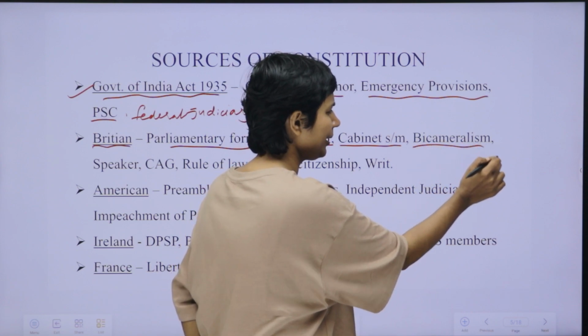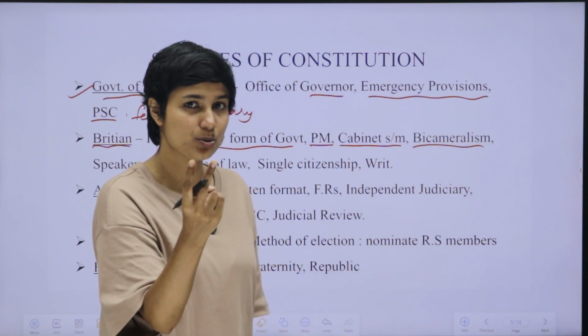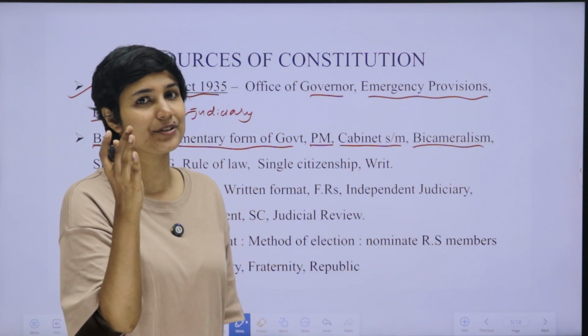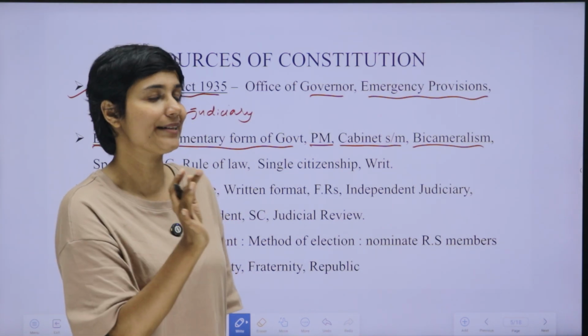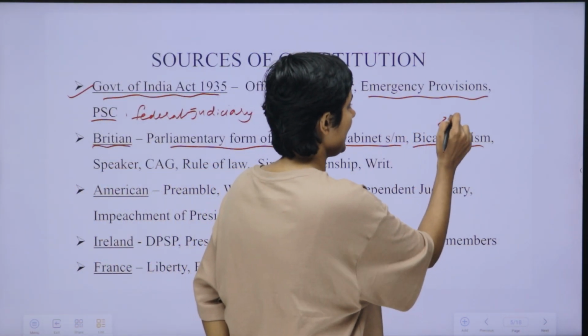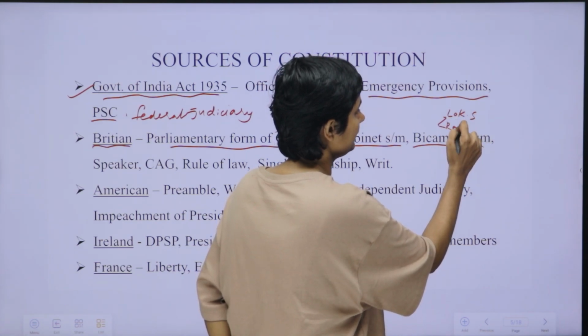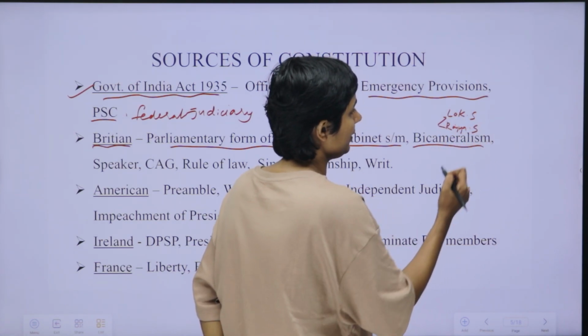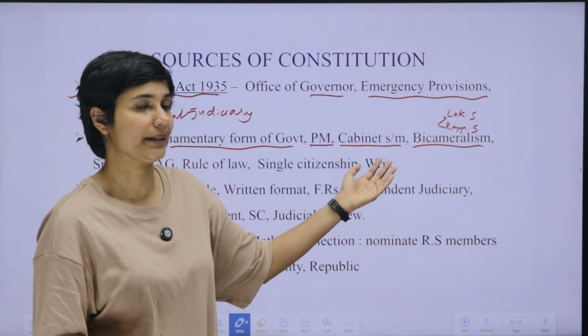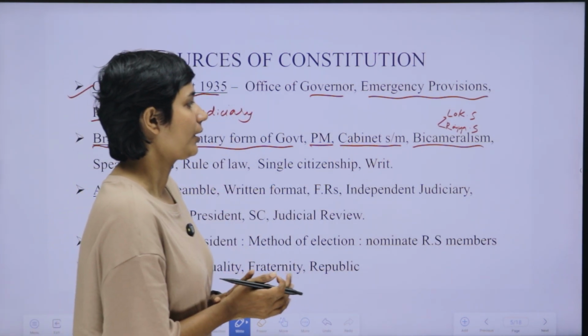Bicameralism means our legislature has two houses, Lok Sabha and Rajya Sabha. That is our bicameral legislature.